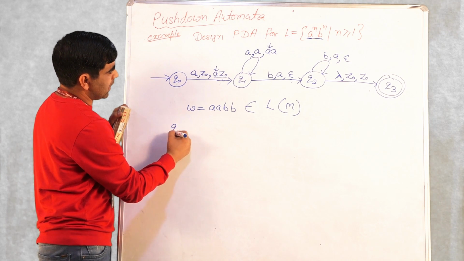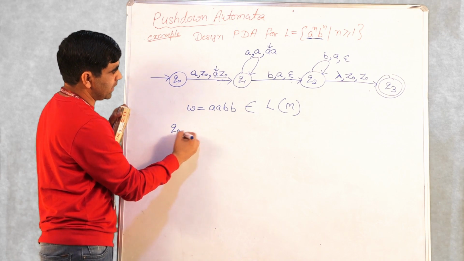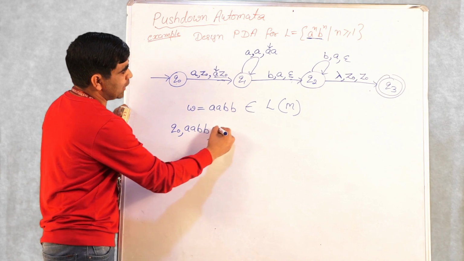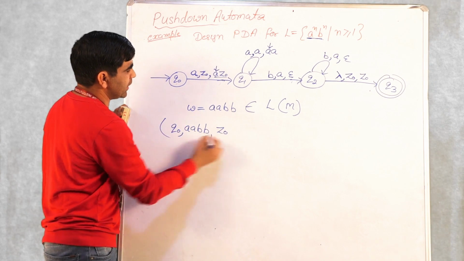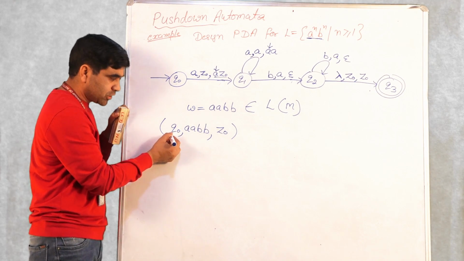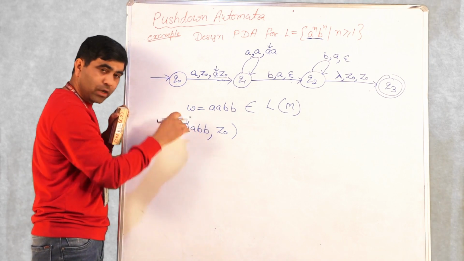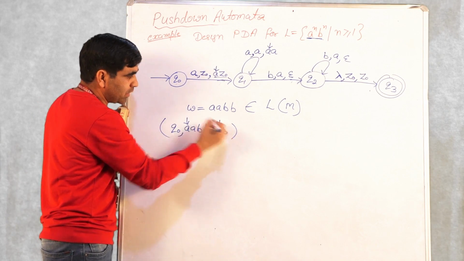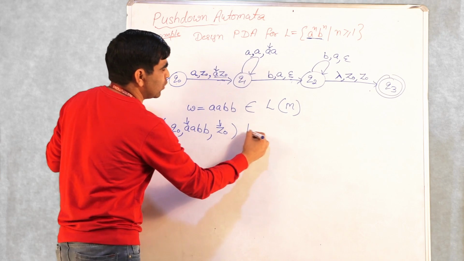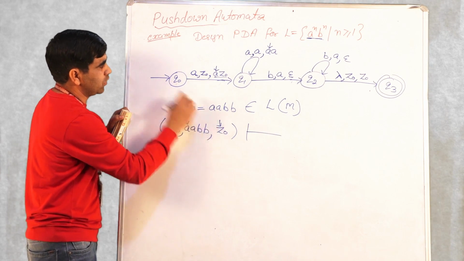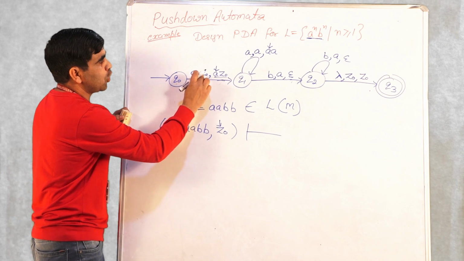See, the initial ID is this. Q naught is the initial state, your string is AABB, and the top of the stack is Z naught. This is the initial description of your pushdown automata. This is the current state, this is the current symbol under the input read head, and this is the top of the stack. Then after that, what is the rule? Q naught, input is A, top is Z naught.